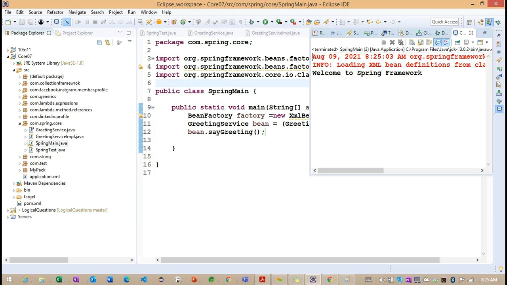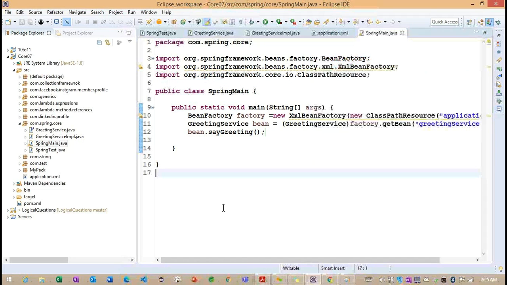Without creating an object, we are trying to load the greeting service. So how are we loading this greeting service? With the help of this bean factory.